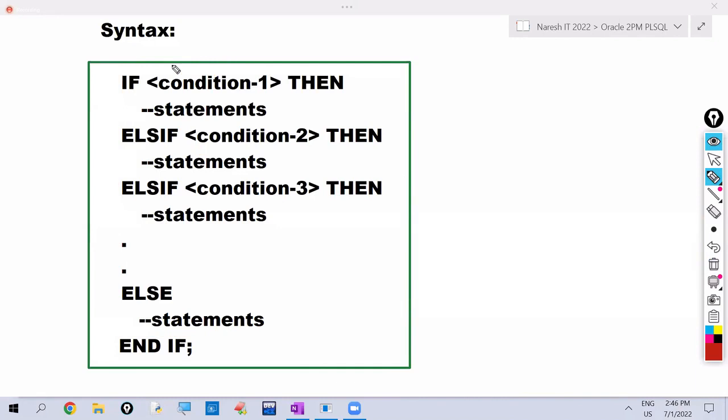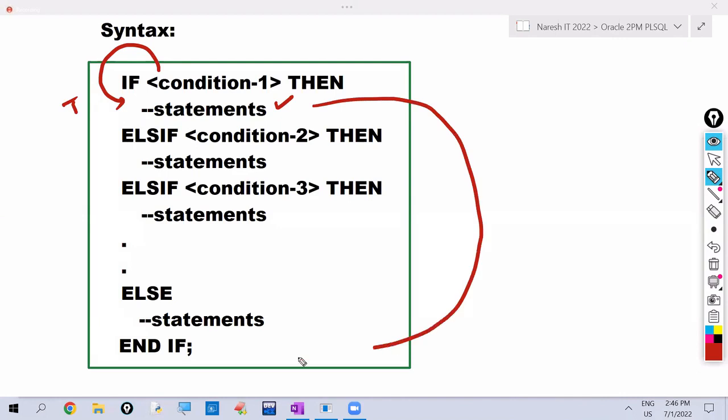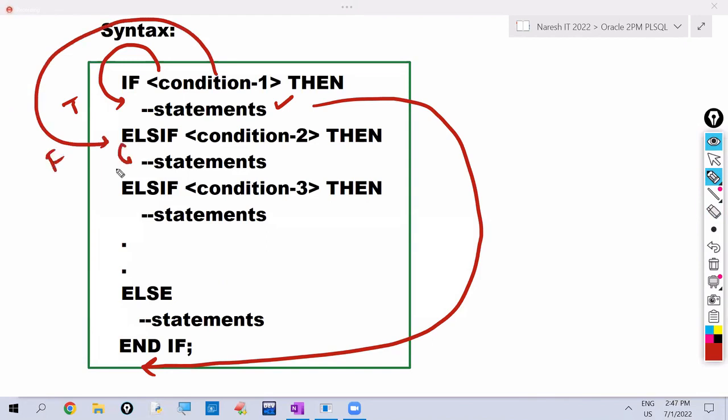So first it checks condition 1. If condition 1 is true, executes the statements and comes out of the if then else if. It will not check remaining conditions if first condition is true. When first condition is false, then only it checks the second condition. If second condition is true, it executes these statements, comes out of the if then else if.